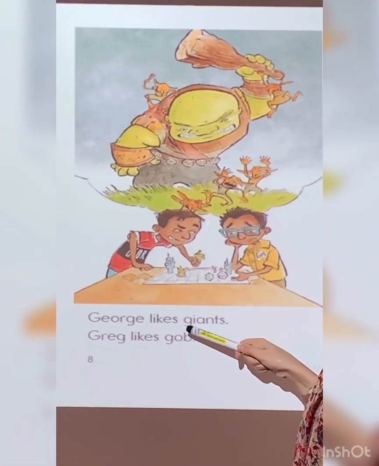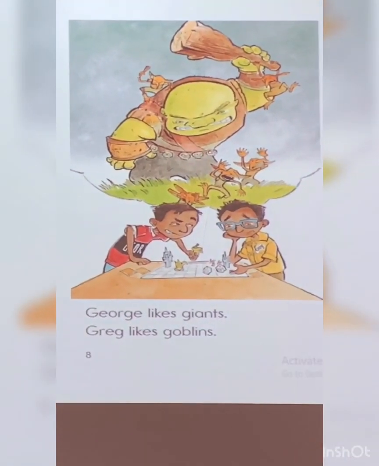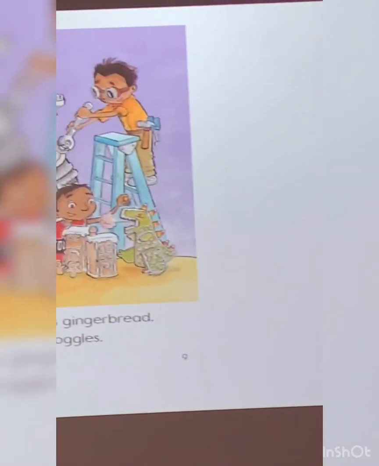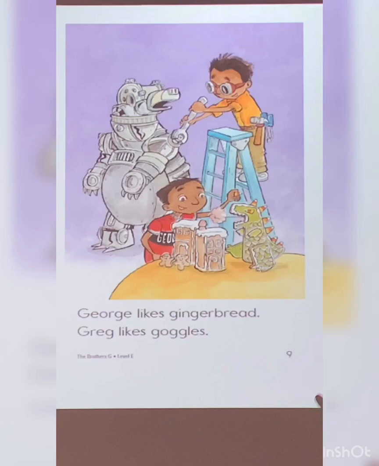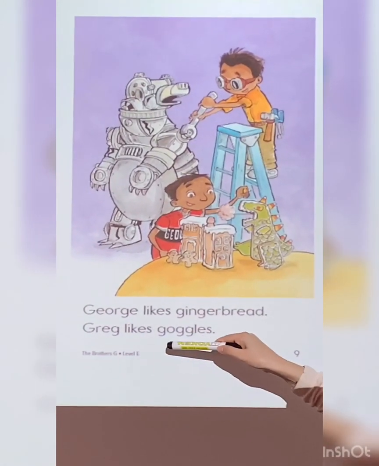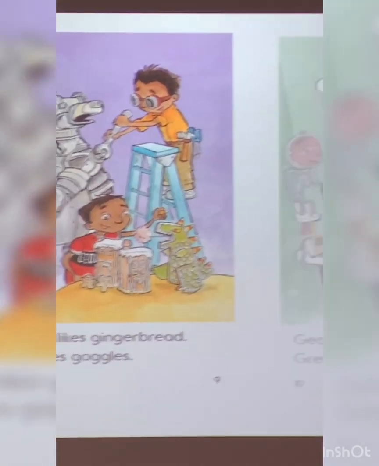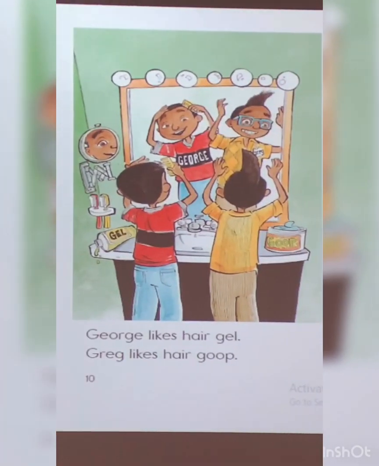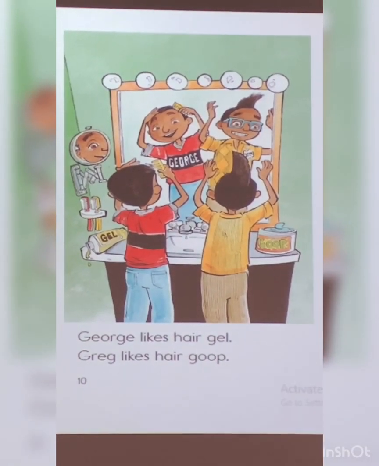George likes giants. Greg likes goblins. George likes gingerbread. Greg likes cookies. George likes hair gel.